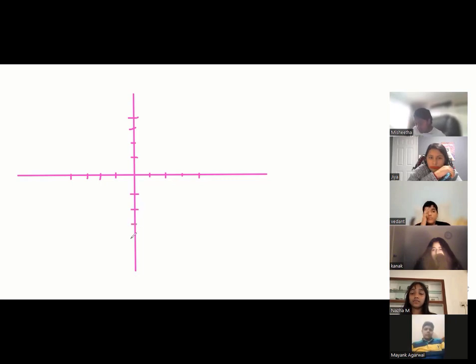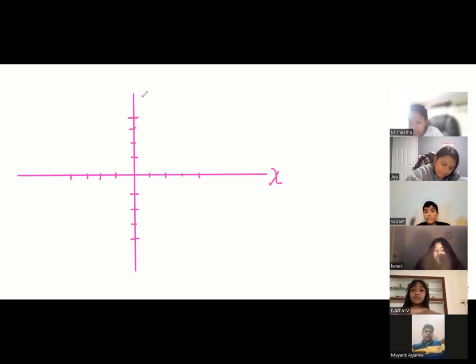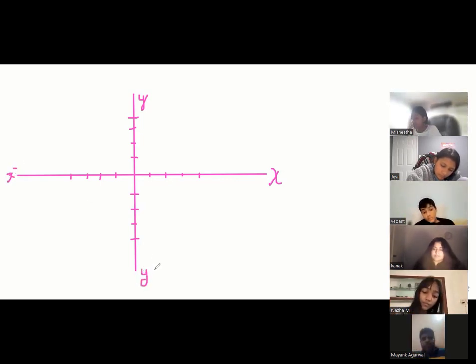Just draw like this. This is my x. This is my y. This will be my x dash. I want everyone to draw this because we're going to do a lot of questions on this today. X dash, y dash.